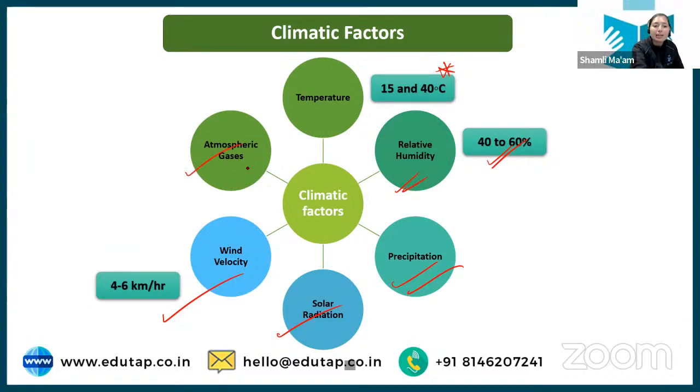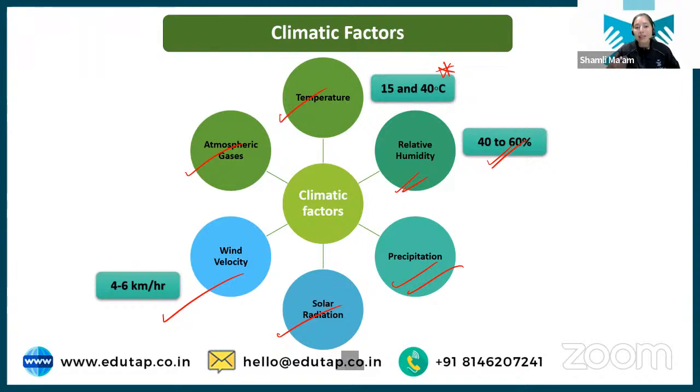Okay. And atmospheric gases again, oxygen, carbon dioxide, nitrogen, all of these are important, because see, the plant is releasing oxygen, taking carbon dioxide for making carbohydrate. Plants are using nitrogen for nutrient purposes, right, for making food. So each of these gases is very important for the production of any produce in the plant.